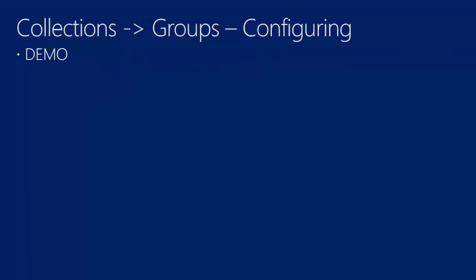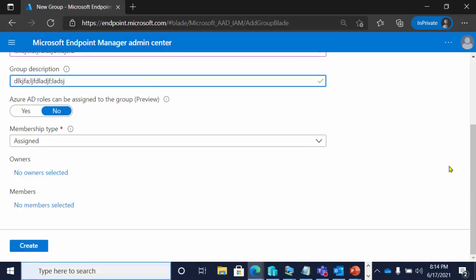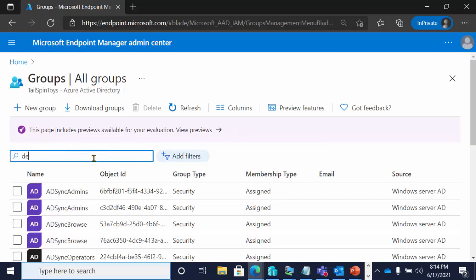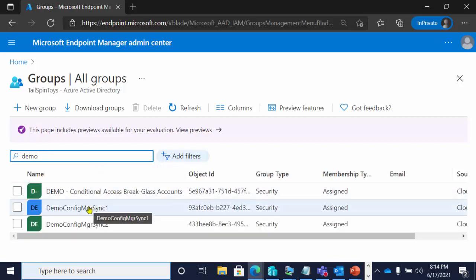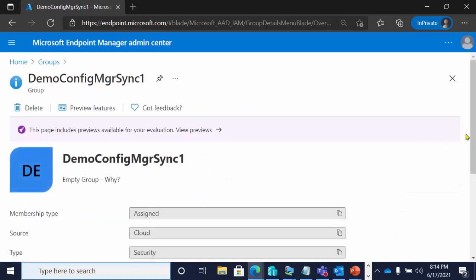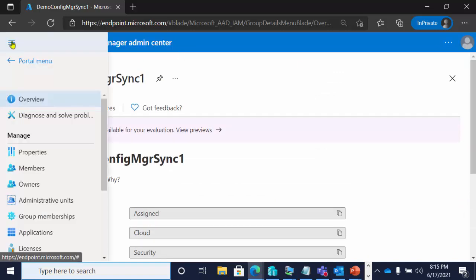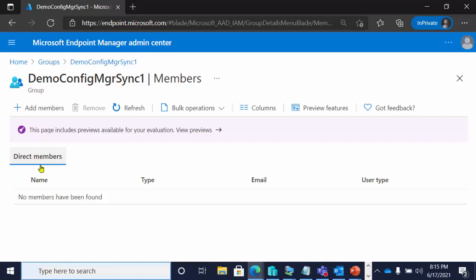Now, let me show this to you in the way that I have things configured. So back to my cloud environment and the groups that I have created specifically for this demo. All right, groups. And so you'll see two. One is this Demo Config Manager Sync 1. Another is Demo Config Manager Sync 2. So if I go to Sync 1 and I look at the details just quickly, you'll see that I do have an owner assigned. And if I look then at membership, we'll see any members that are in the group. And so click members, and there are none, right?